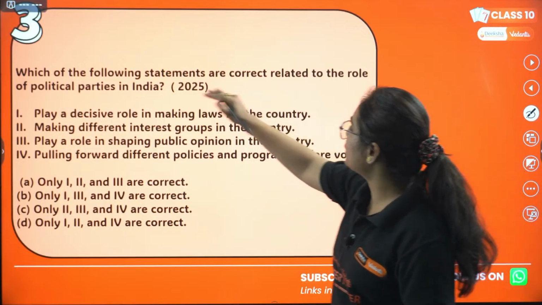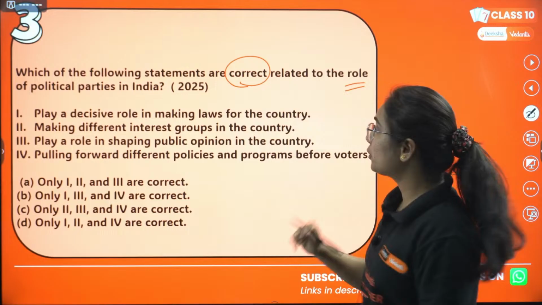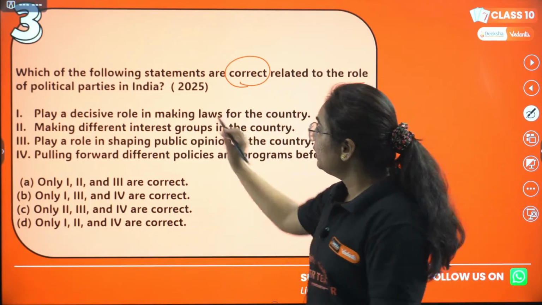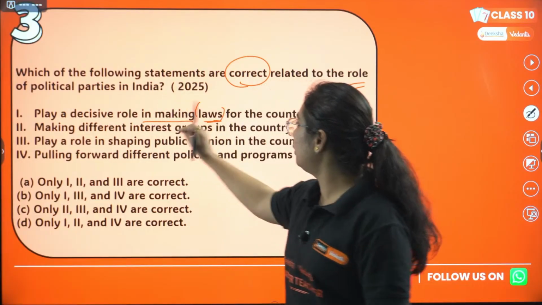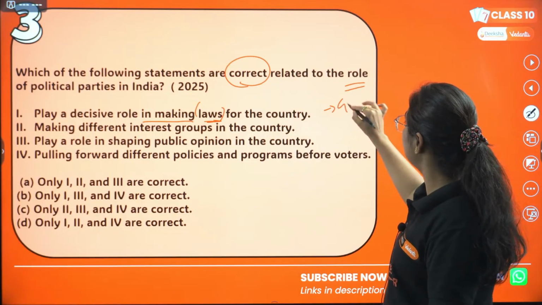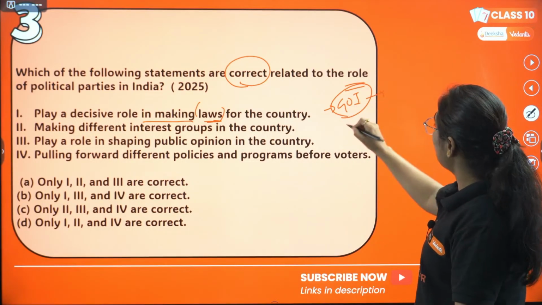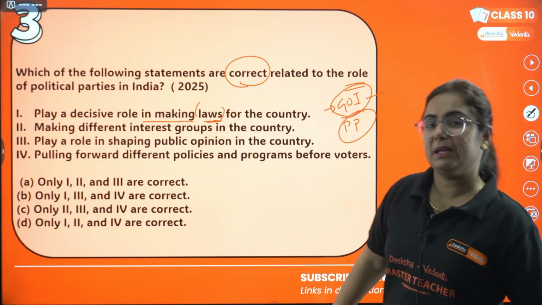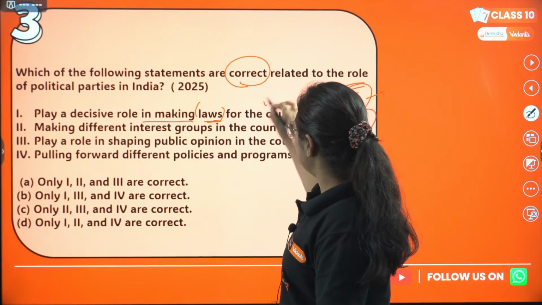Now see, which of the following statements are correct related to the role of political parties? The first one is to play a decisive role in making laws. So who makes the law? The government of India makes the law. And who are the members of the government? Yes, they belong to the political parties. So this one is correct.